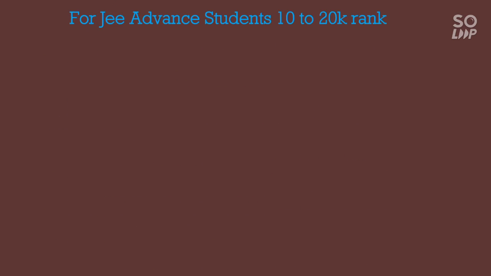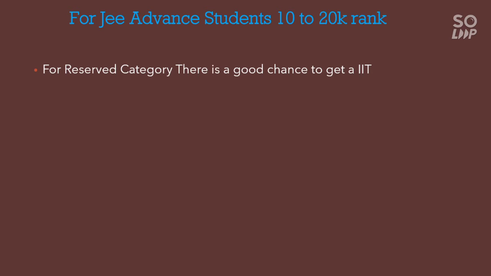So the next, for the JEE Advanced student, for the rank 10,000 to 20,000. For reserved category, there is a good chance if you belong to SC, ST, OBC, you have a chance to get IIT even at 10 to 20,000 rank. So fill all the IITs, almost all the branches.